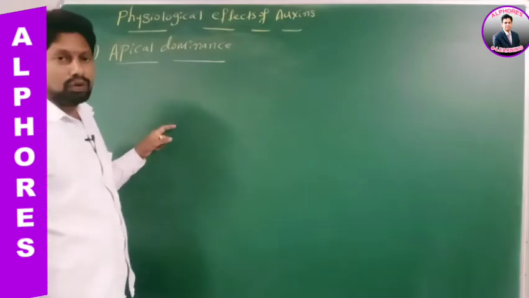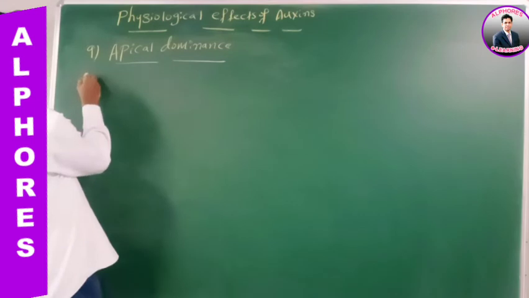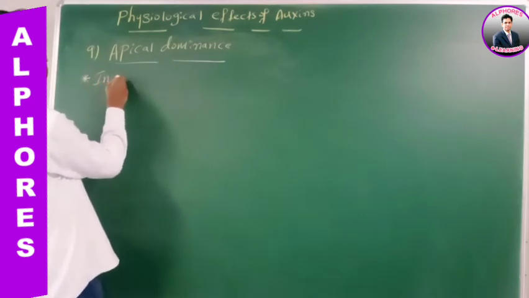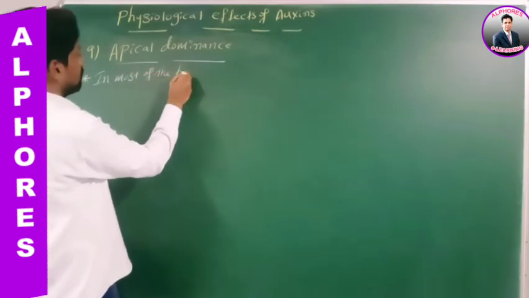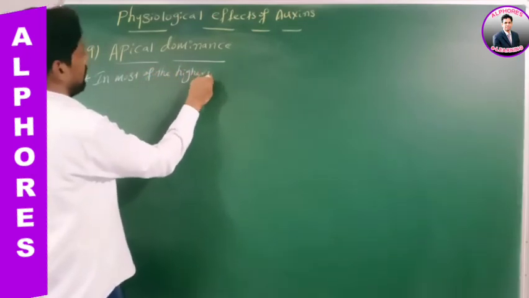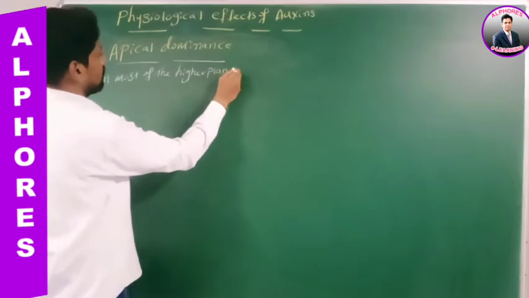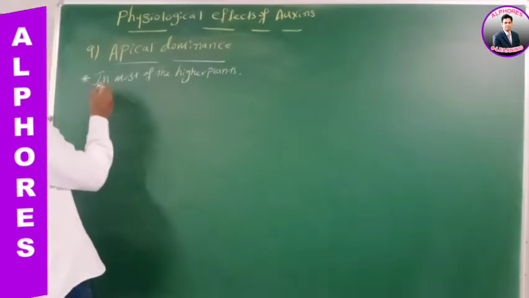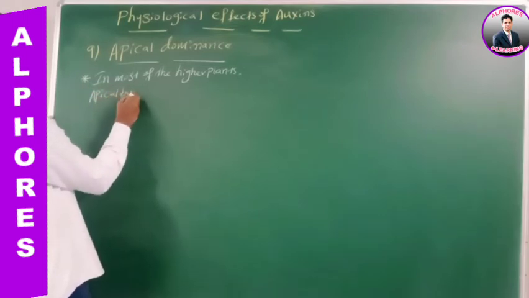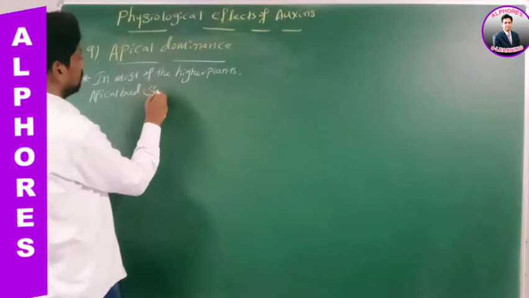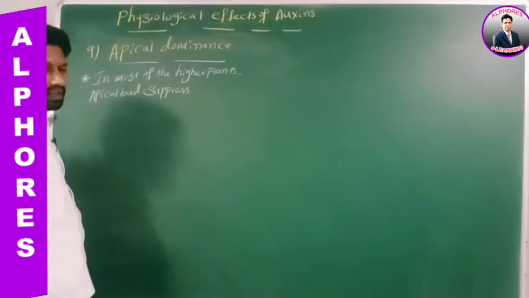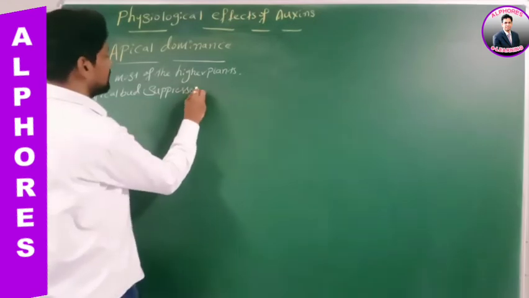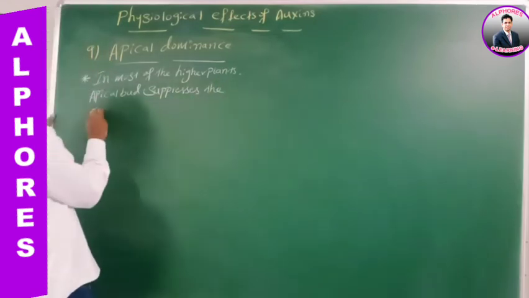Sir, in most of the higher plants, the apical bud suppresses the axillary bud.